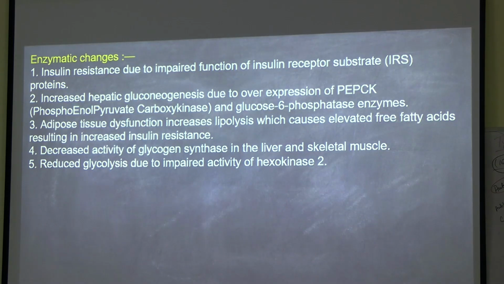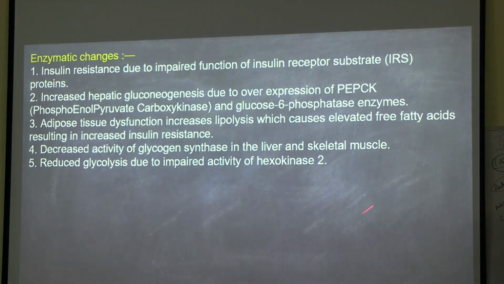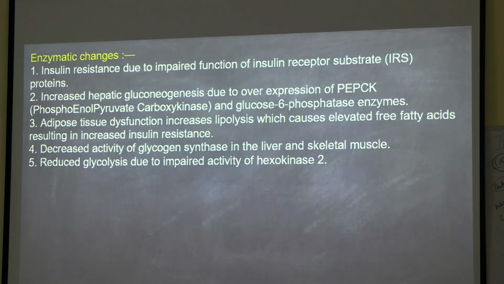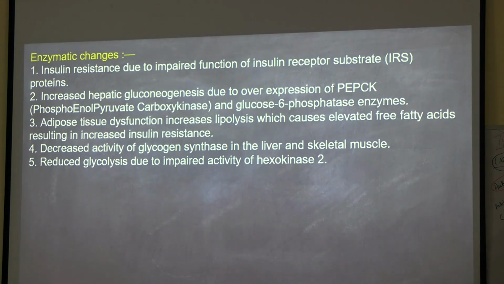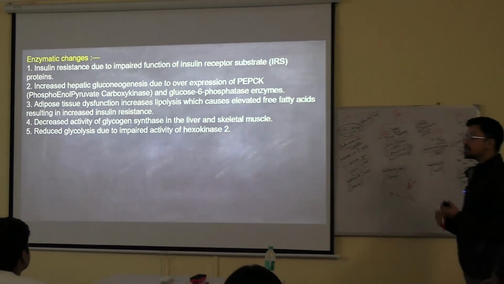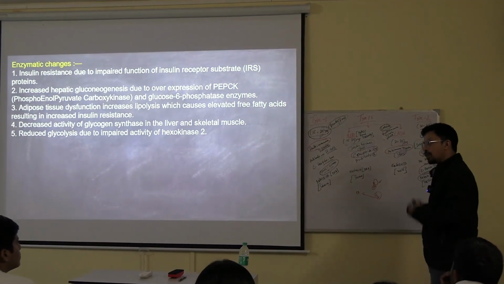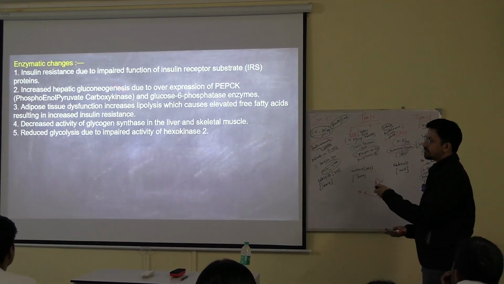Type 1. Yeah, type 1. Carbohydrate. Glycogen storage disorder, von Gierke's. If the glucose 6 phosphatase is defective, because of that von Gierke can happen. Over here, PEPCK, the phosphoenolpyruvate carboxykinase, and glucose 6 phosphatase, both are overly functioning. Excess functioning of these two can cause increased hepatic gluconeogenesis. And if it is doing more and more, obviously more glucose will be there in your body, even though you are taking less carbohydrate, because of this mechanism.